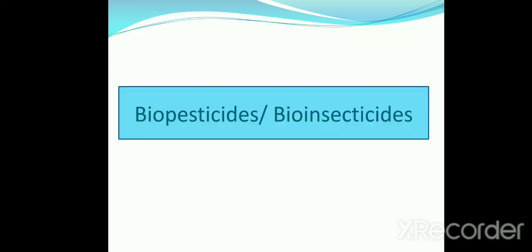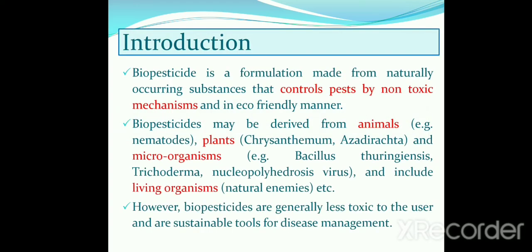Next topic, that is biopesticides or bioinsecticides. What are biopesticides? Biopesticides are a formulation made from naturally occurring substances that control the pest by non-toxic mechanisms. Biopesticides may be derived from animals, plants, microorganisms, and they include living organisms that are non-toxic or less toxic.